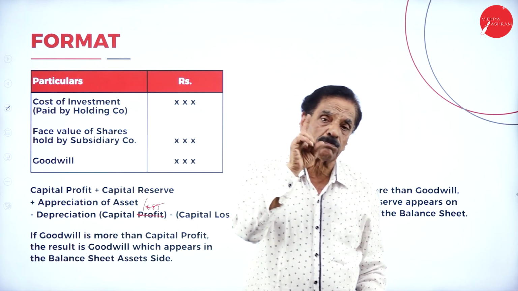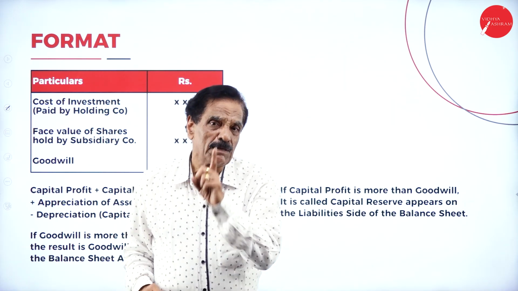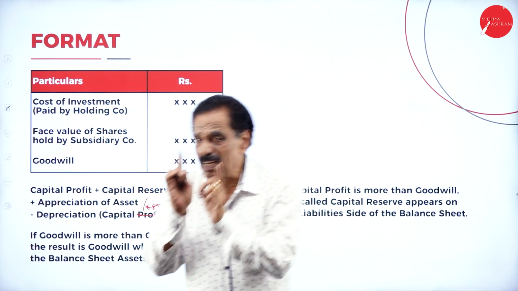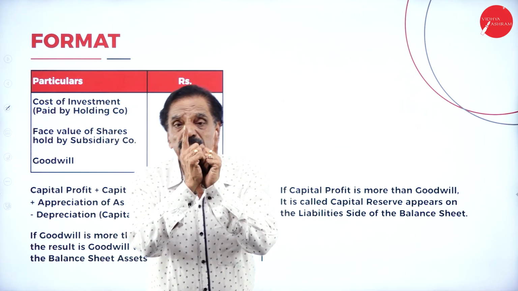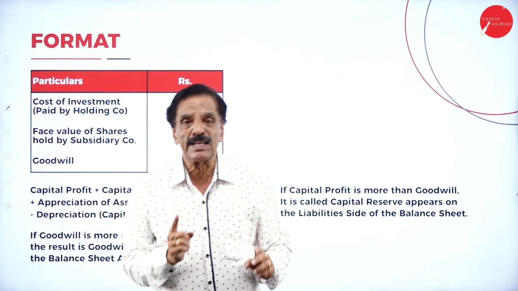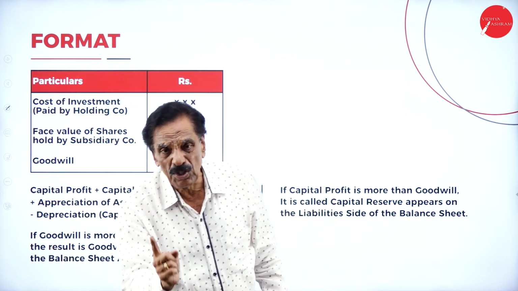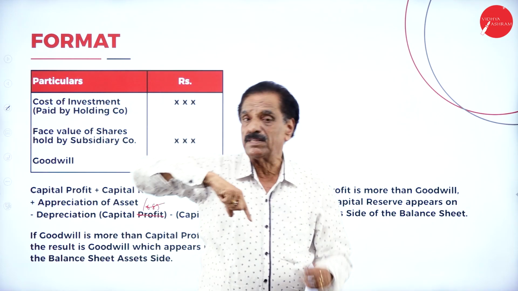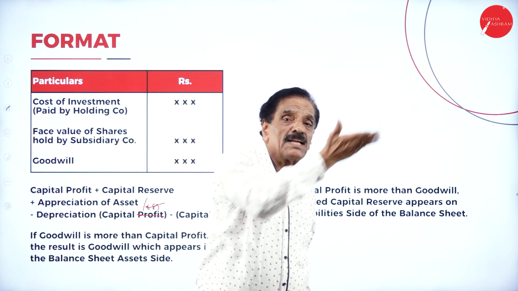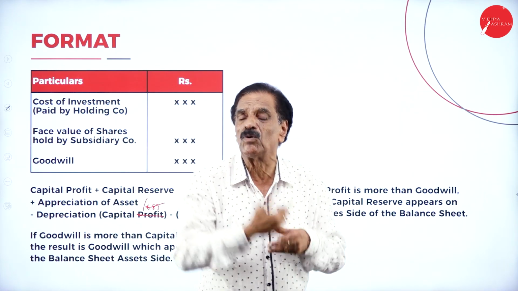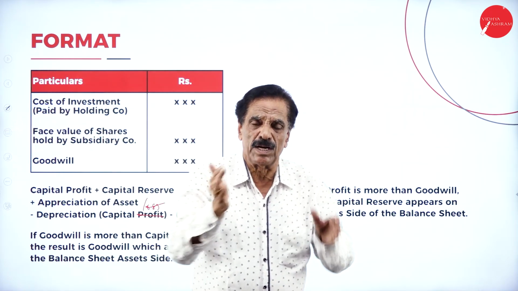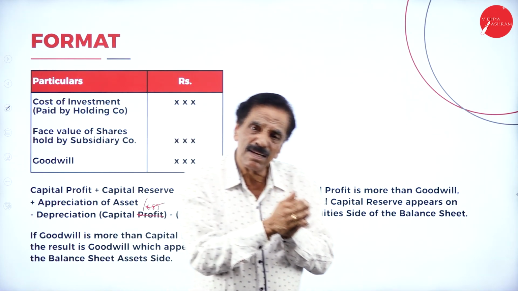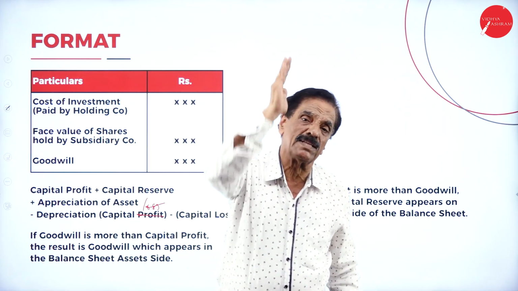But you must make sure that both should not come in the balance sheet. That is, goodwill and capital reserve should not appear in the balance sheet. Either the goodwill or the capital reserve, whichever is more, should be shown. If the goodwill is more, it will come on the asset side of the balance sheet. If the capital reserve is more, it will come on the liability side of the balance sheet. Both should not appear in the balance sheet.